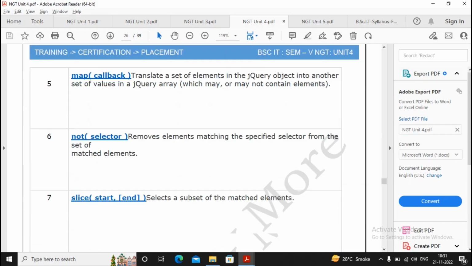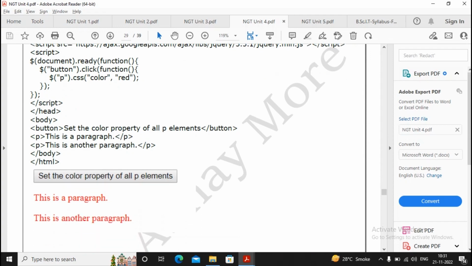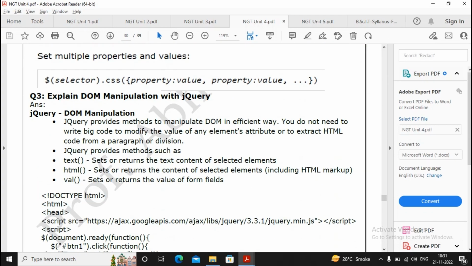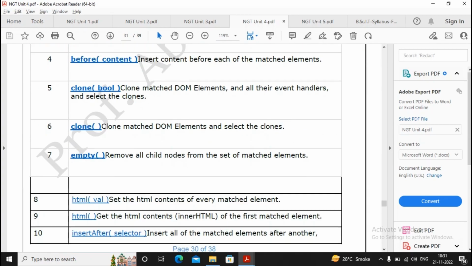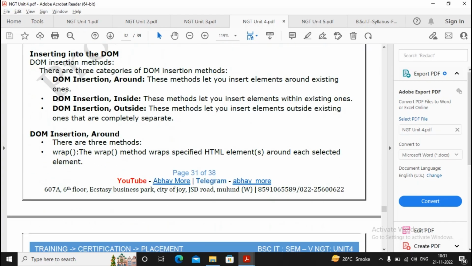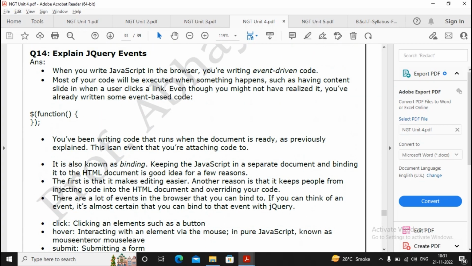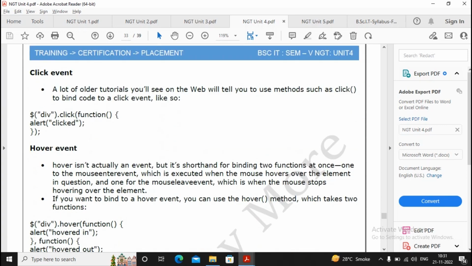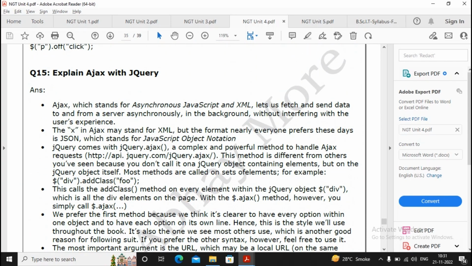So I have put a little information here, so you can just go through the jQuery answers and explain DOM manipulation with jQuery. A little important, a little theory part is also coming in this, so you can try to work out with this DOM model also. Moving ahead, explain jQuery events. The assumption is that you are just preparing for the theory exam, practical exams are already over, so you have practiced well.